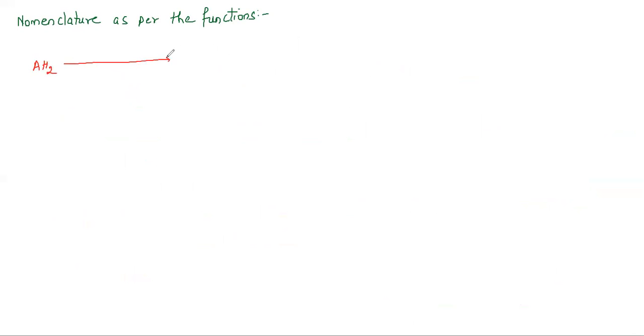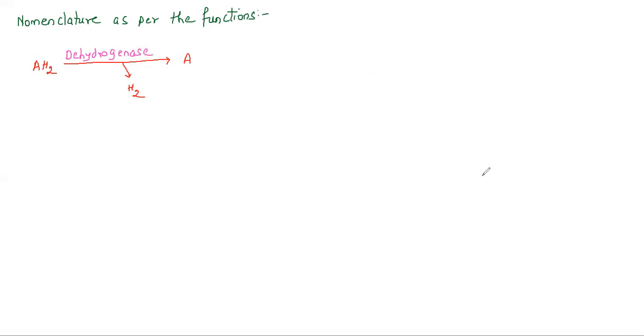Now this compound has become A. It means that it has lost the hydrogen. So the enzyme that is involved in removing the hydrogen is called dehydrogenase. This is a very important way to name.